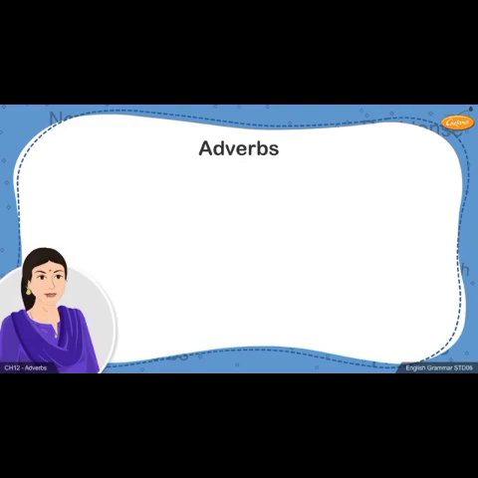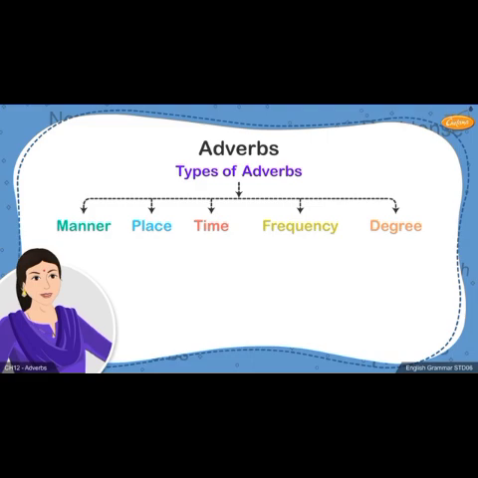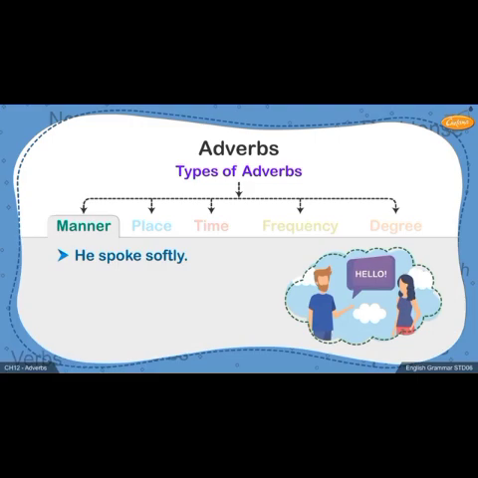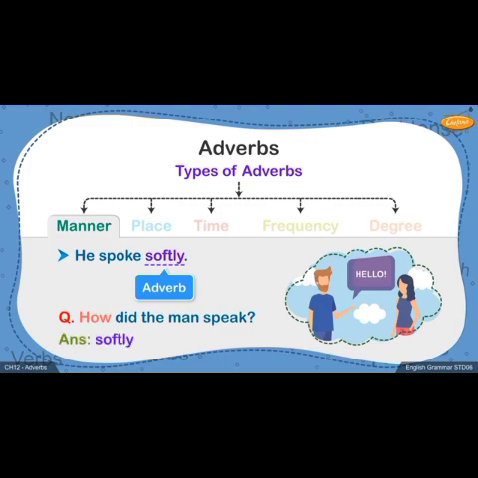Students, we will now be learning more about the types of adverbs. There are generally 5 types of adverbs. Let's have a look at these sentences and learn about these adverb types. He spoke softly. We know that the adverb here is softly. This adverb tells us the manner in which the man spoke. If we pose a question, how did the man speak? The adverb softly comes up as the answer. Such an adverb which answers the question how is categorized as an adverb of manner.